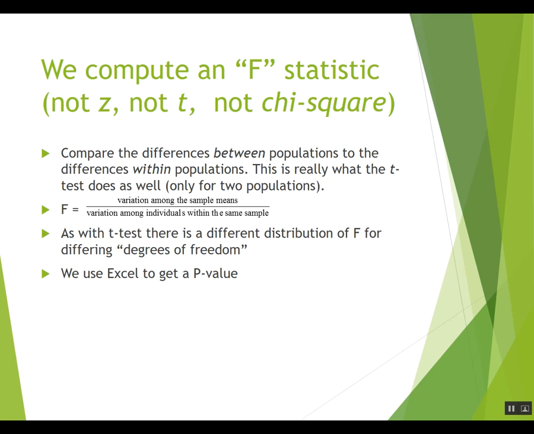We create what's called an F statistic, and it's a different F statistic depending on the sample sizes and how many groups you have. So that's the so-called degrees of freedom. But we're not going to worry about those technical details because Excel is going to do all that for us. We just use Excel to get a p-value. We're just asking the question, gee, could all these groups have the same mean, or is there really evidence that they don't all have the same mean?